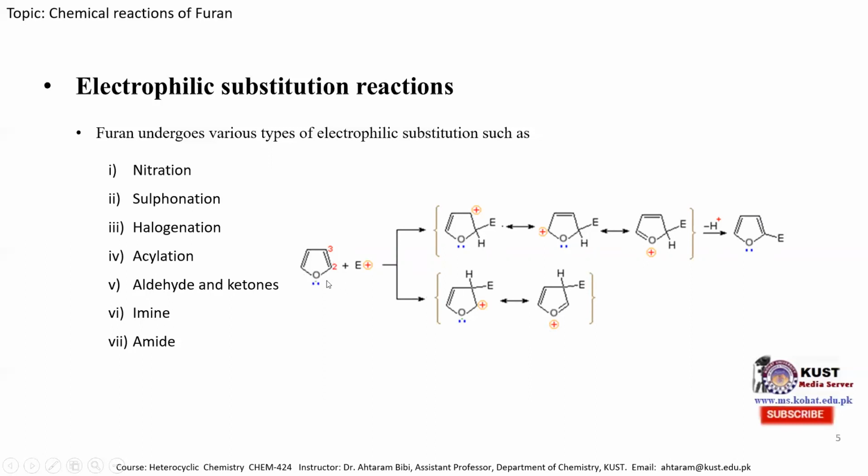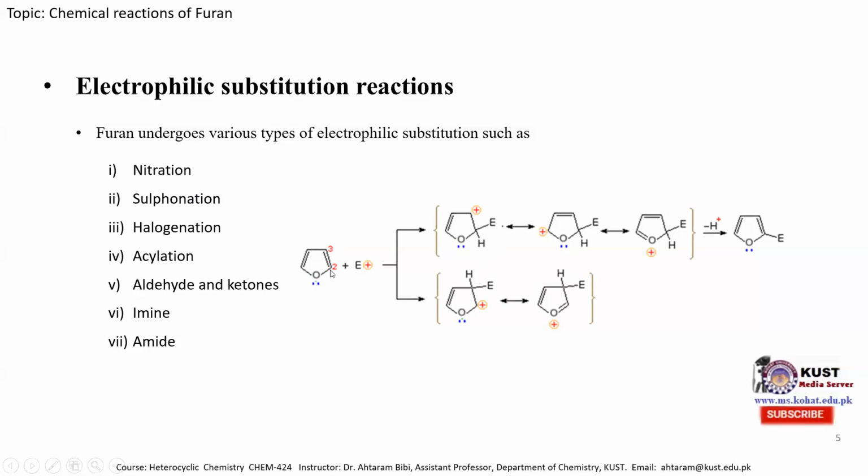So when we add any electrophile, nitronium ion, sulfur trioxide, halogen, acyl, aldehyde, or ketone, it will be substituted at position 2 instead of position 3. If we want to substitute at position 3, then we will try some other drastic condition to obtain the 3-substituted furan molecule. So generally, the electrophilic substitution reaction takes place at position 2.